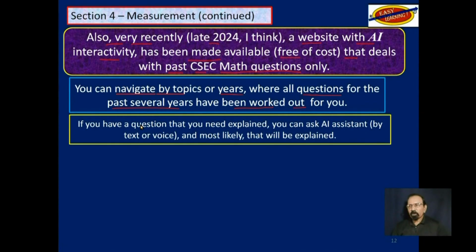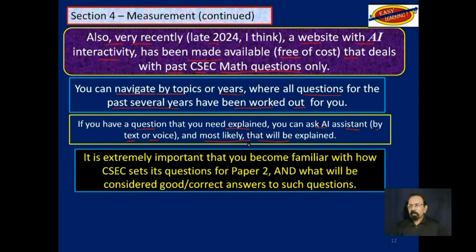If you still have a question that you need explained, you can ask the AI assistant either by text or voice, and most likely it will be explained for you. It is extremely important that you become familiar with how CSEC sets its questions for paper 2 and what will be considered good or correct answers to such questions.